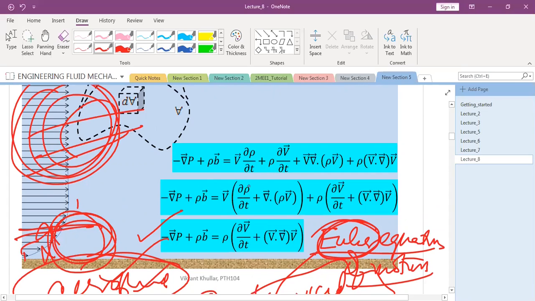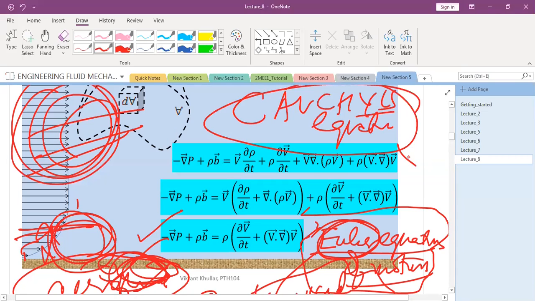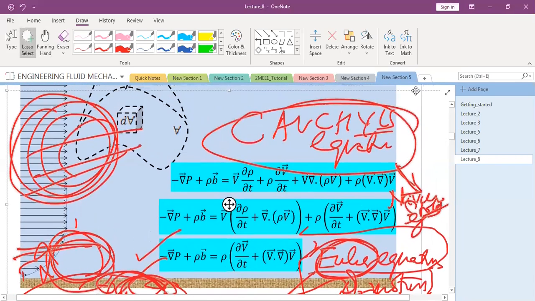So necessity is the mother of invention, and when the need arises for these kind of things, then the Euler equation was further researched, and then this Euler equation was generalized, and we call it Cauchy's equation. Cauchy's equation was further modified by Navier and Stokes, and that is called the Navier-Stokes equation. So please remember, conservation of linear momentum is the general operating principle,